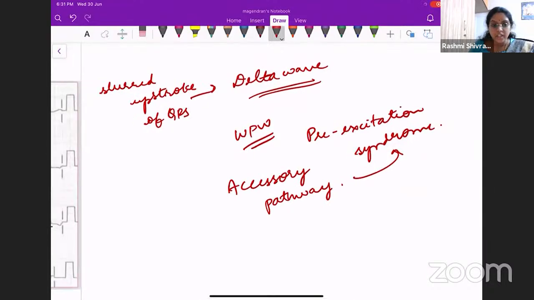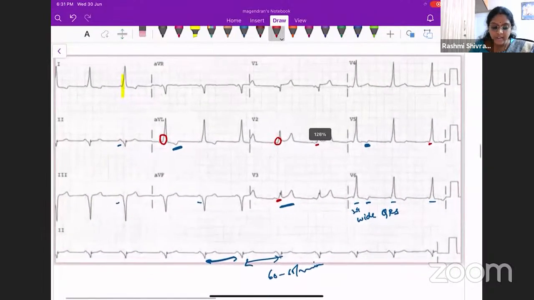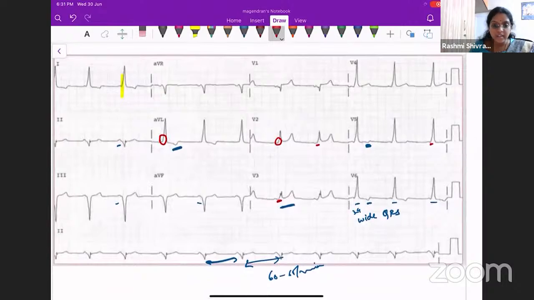So you need to assess this patient further. You need to see if this patient is developing any other arrhythmias, and catheter ablation might be needed if we can find out the accessory pathway as well. So this is an ECG of WPW syndrome. It is very characteristic. A 42-year-old male who is usually asymptomatic. Sometimes he might develop some symptom. That's when he will be coming to you. Most commonly, it can also be an incidental finding. Yes, as you rightly told, it is a WPW syndrome.